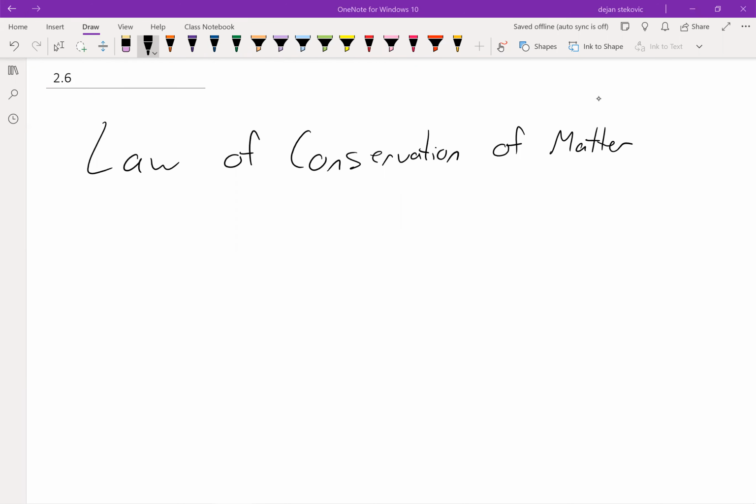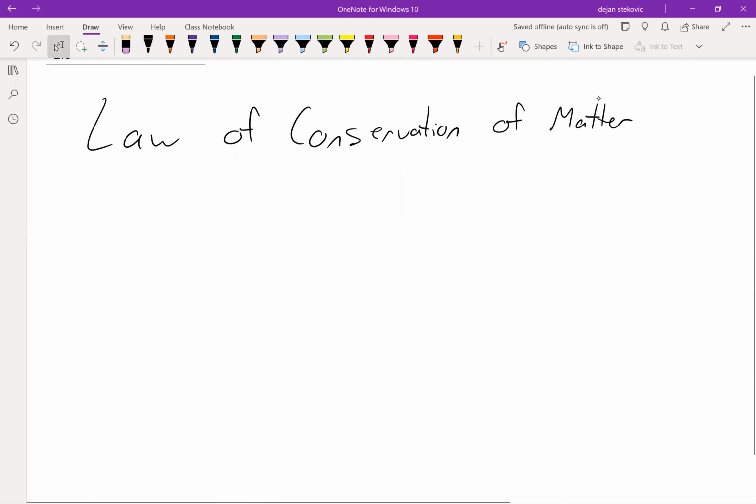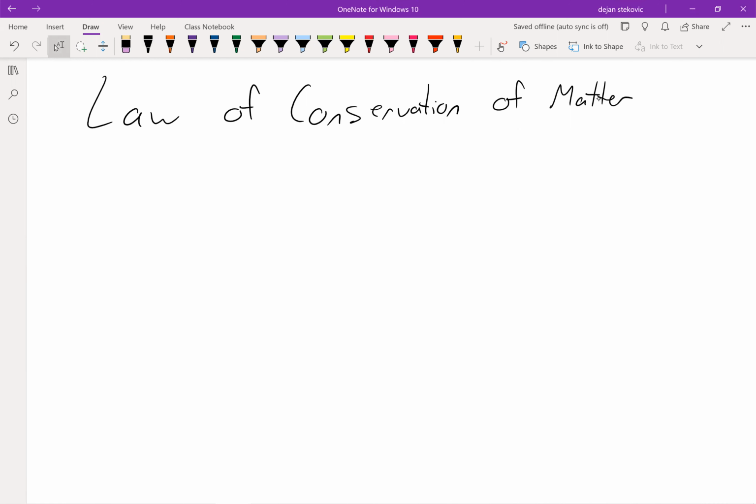All right, so next up, we'll move on to the law of conservation of matter. You can see that this is a law, so this is generally going to be accepted as true. This is as close to a fact as you're going to get. When we're talking about the law of conservation of matter, it's pretty simple. No matter what kind of change you have, a physical or chemical change, the overall mass stays the same.